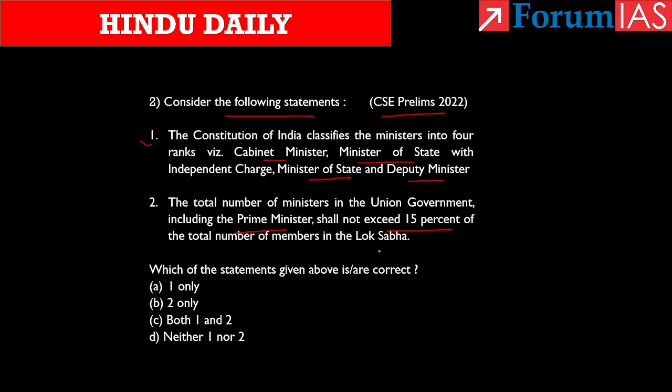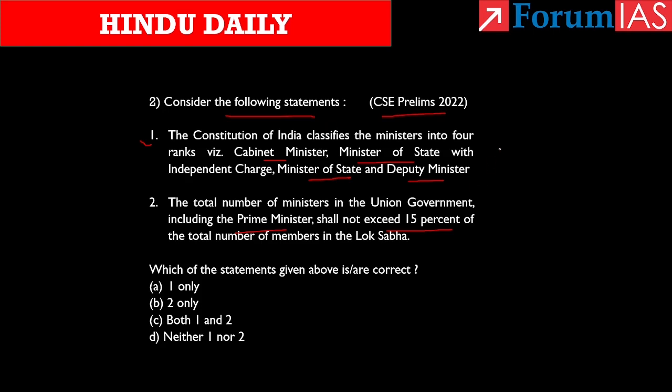If we consider the first statement, see, Article 74 of the Constitution provides that there shall be a Council of Ministers with the Prime Minister who shall be aiding and advising the President. And in that way, the President acts in accordance with such advice given by the Council of Ministers. However, the classification within the Council of Ministers has nowhere been mentioned in the Constitution.